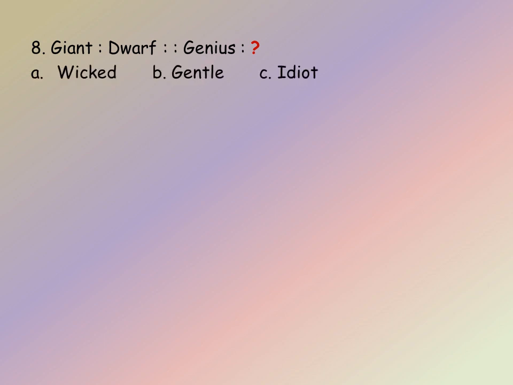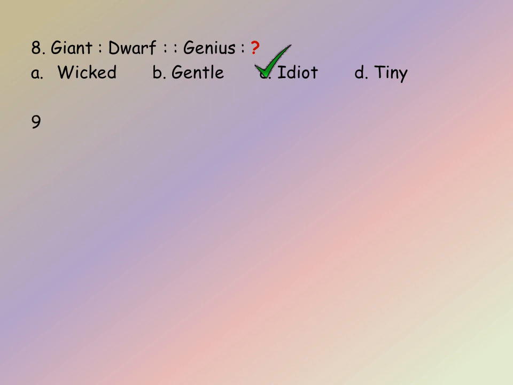Let us see the next question. Giant, dwarf, genius, we have to find. So first one is the antonym of the second. This is the analogy here. Let us see the options now. A, wicked, B, gentle, C, idiot, and D, tiny. So giant is the opposite of dwarf. In the same way, genius is the opposite of idiot. So the answer is C.